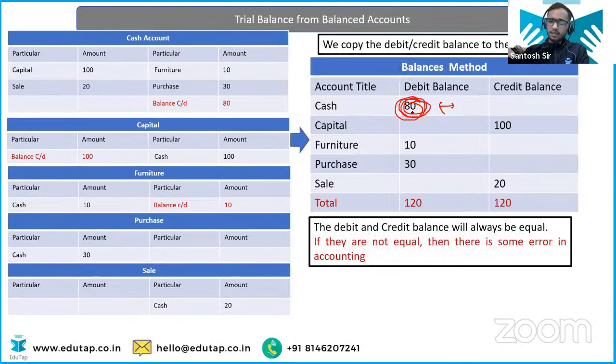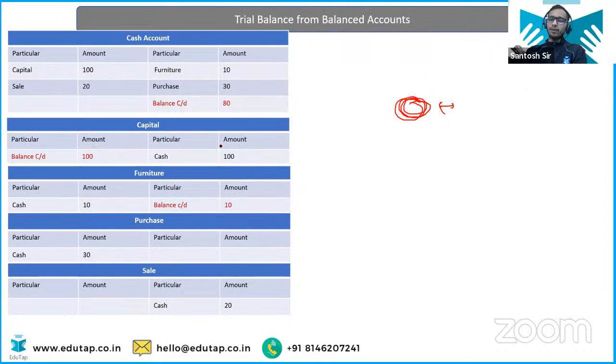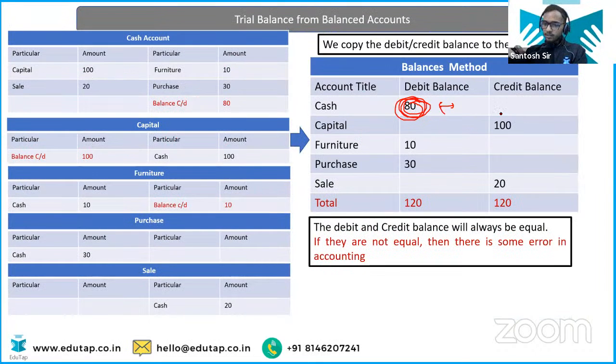Now look at any other example like capital. Capital has more of a credit balance, as you can see here. You have a credit entry of 100, but a debit entry of 0. So you have a credit balance of 100 in the capital. Now look at the trial balance. See, the trial balance is showing you the credit balance of capital as 100. So this you are going to do for each and every account, and then you are going to total it.